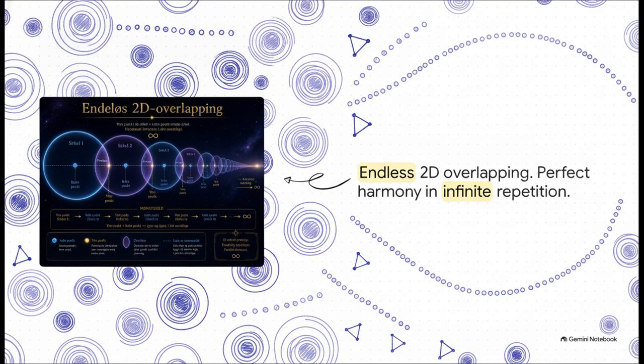Once that time compression forces a physical moment, these relational points have to organize. Because they mathematically overlap with zero distance, they're forced into infinite repetitions of circles and dots, expanding endlessly. This incredibly simple principle of endless 2D overlapping, looping perfectly in harmony, is what builds the very first spatial dimensions, creating what the model calls tetrastruct networks, which is literally the fabric of space itself.